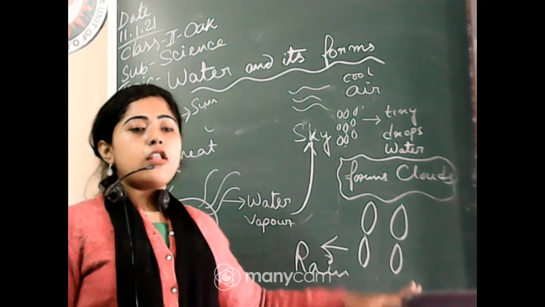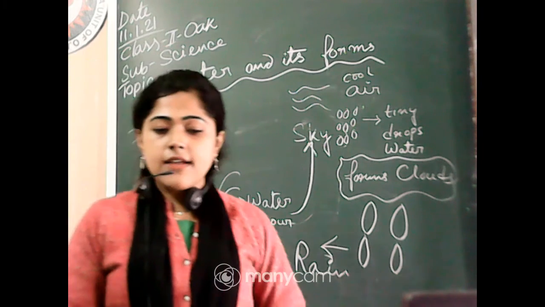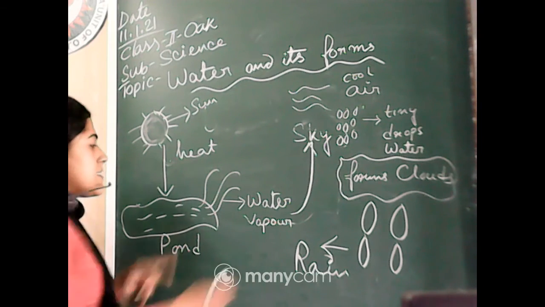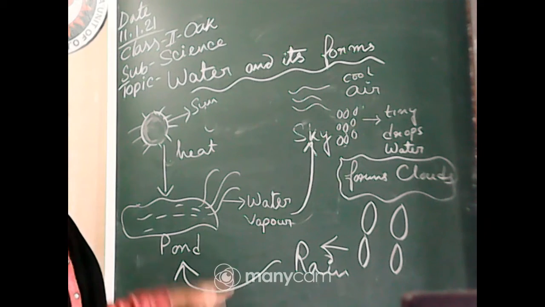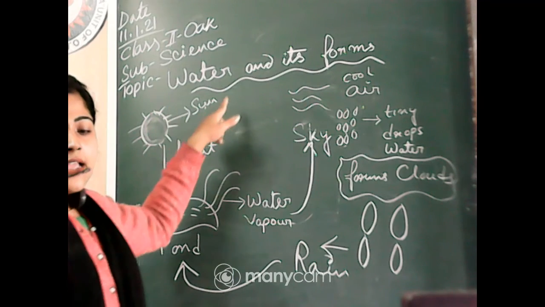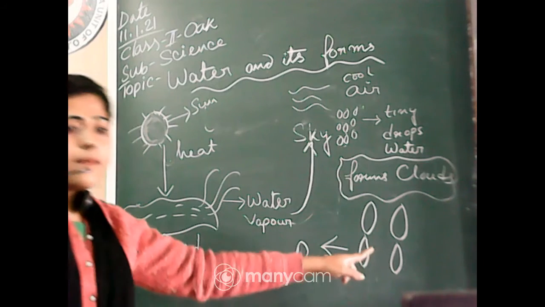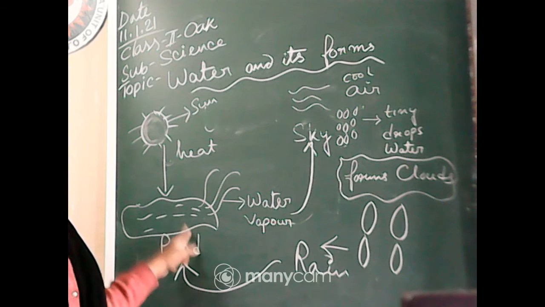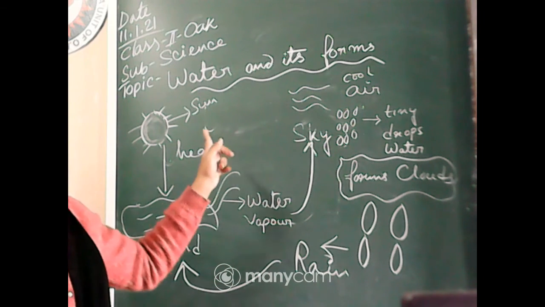It becomes heavy and falls on the ground. These things we call rain, right? And the rainwater flows back into the lake, pond, sea, everywhere, and it again gets heated by the sun and then goes up from the cloud. Then it always moves back by falling rain to the pond, sea or lake. So this is the cycle. Did you understand how it works?